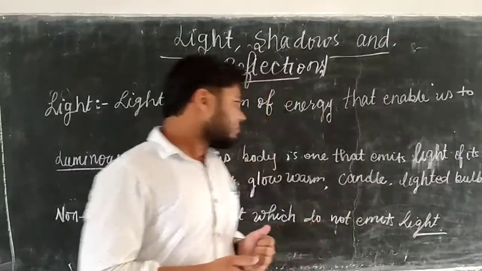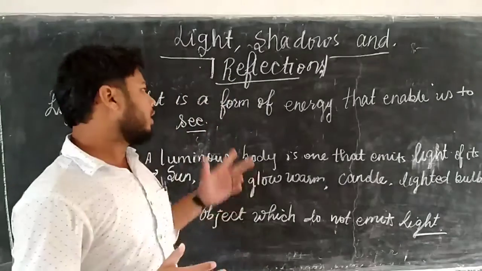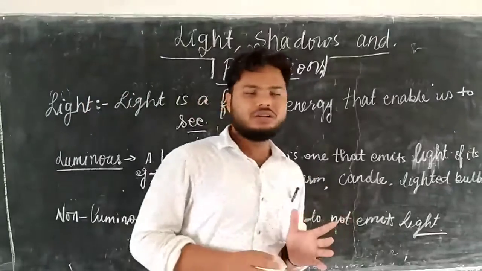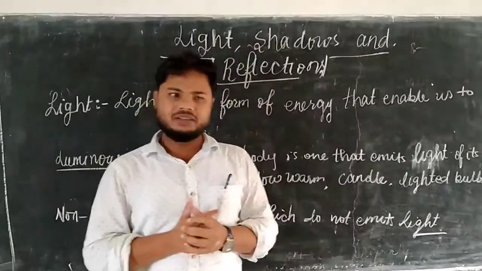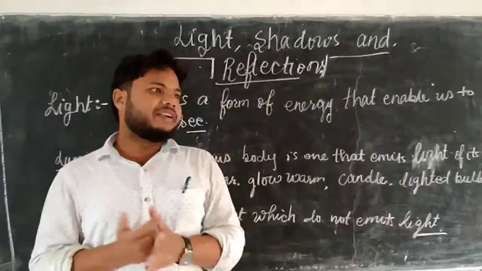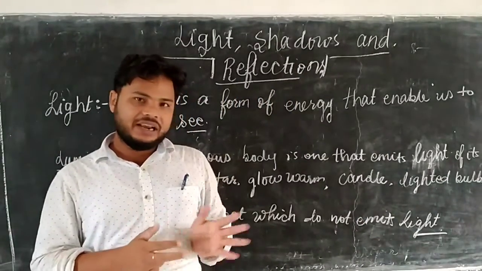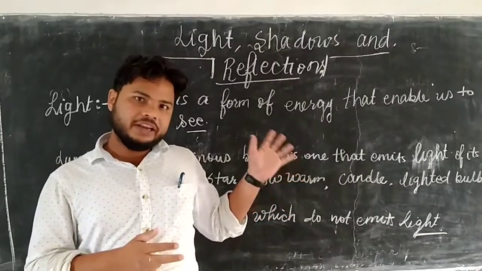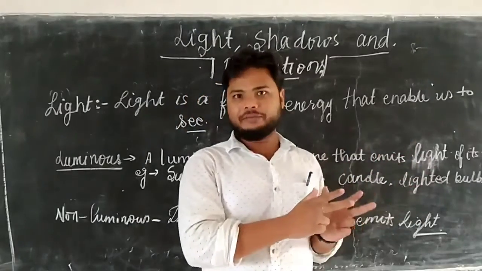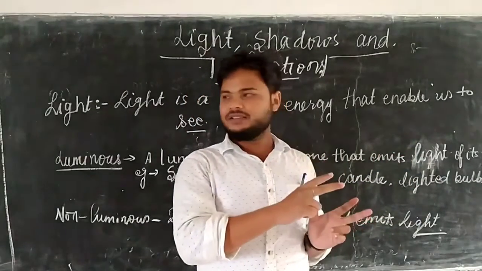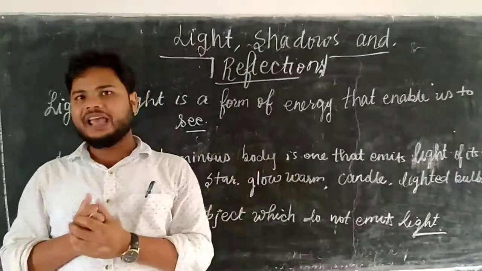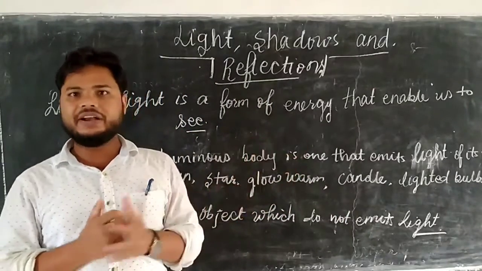After that, some basic laws in terms of light, some basic laws which light follows. As we know, rectilinear propagation of light. It means if light travels in a homogeneous medium, that is, a medium which has the same density everywhere in which light is traveling.